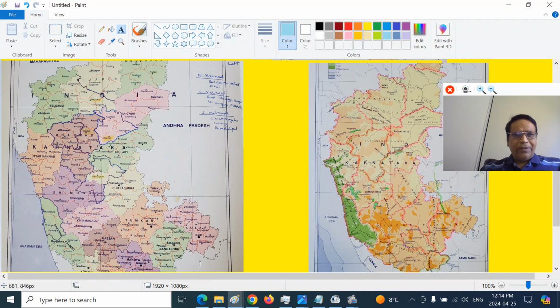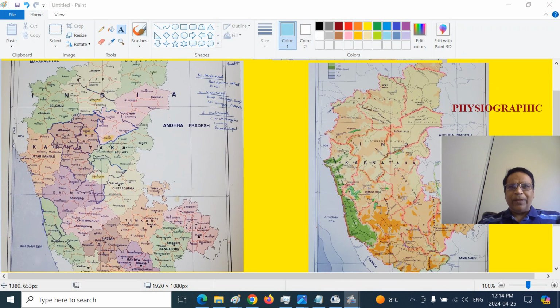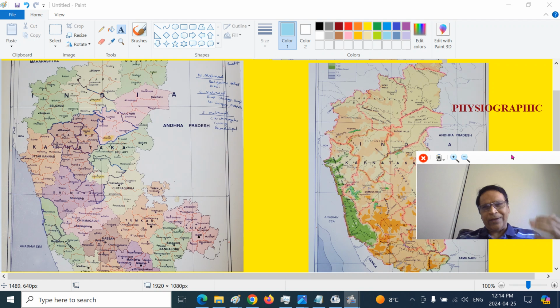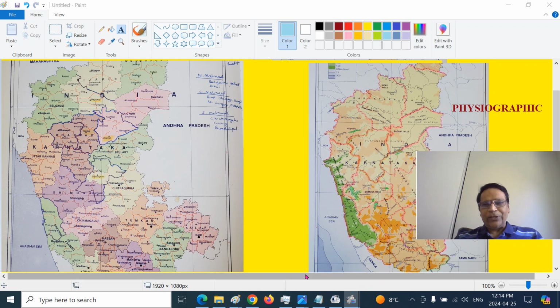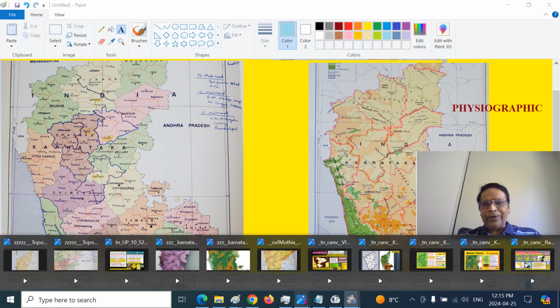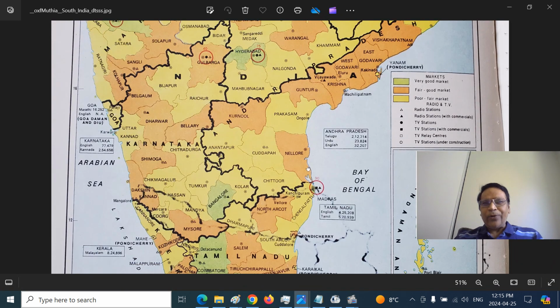This is the physiographic map. The advantage of looking at physiographic maps is you will get the physical geography compared to the political geography. That means the plains, the peneplains, the plateaus, mountains, hills. These are the geopolitical units and habitats that mold our history, heritage, and human civilization. You will get a deeper understanding by looking at the physiography. That is what I am trying to cover in this series.